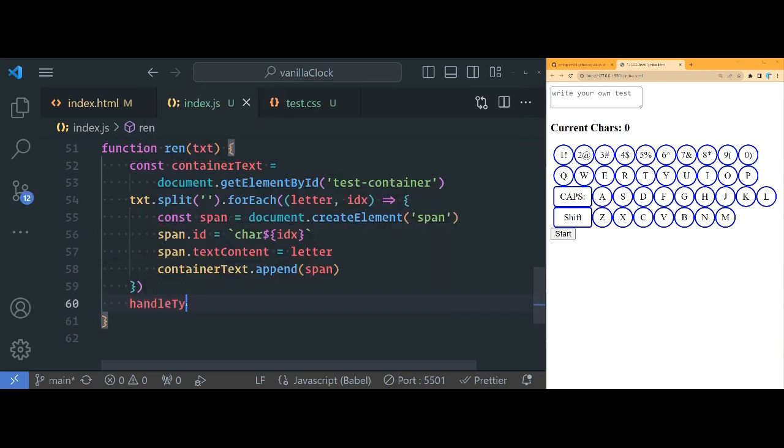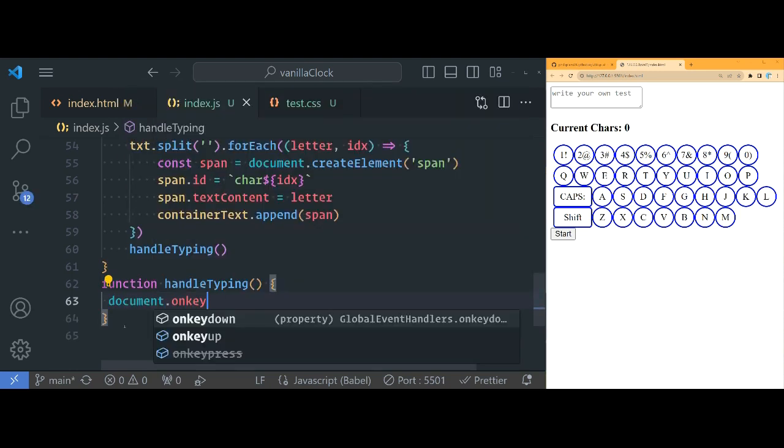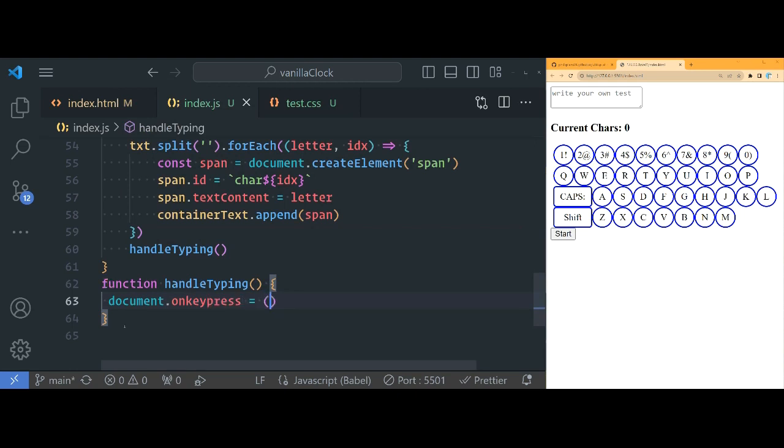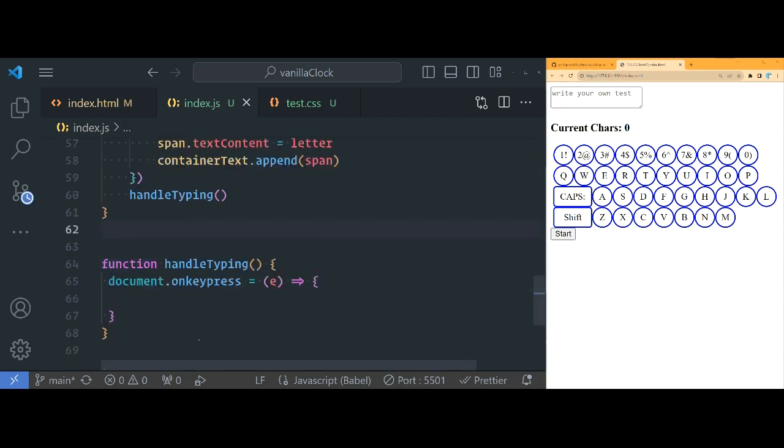And then down here, I'll call handleTyping, which we're going to define right now. So function handleTyping, all that this is going to do is a document.onkeypress. And yes, it's deprecated, but it's perfect for this. So what happens when they press a key? Well, before that, we actually need a few variables to keep track of our state, right? Because we need to keep track if they got the right characters, how many mistakes. We need to keep a timer as well, right?